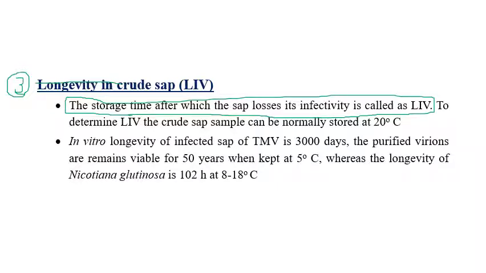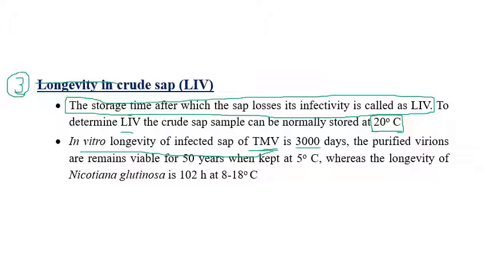To determine the longevity in vitro, the sample can normally be stored at 20 degrees centigrade. So before performing the experiment, the collected sample has been stored at 20 degrees centigrade. The in vitro longevity of infected sap of tobacco mosaic virus is 3000 days, which is almost 9 to 10 years. So under laboratory conditions, the infected sap of tobacco mosaic virus can be stored for almost 9 to 10 years, that is 3000 days.